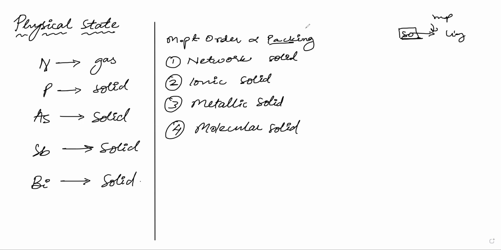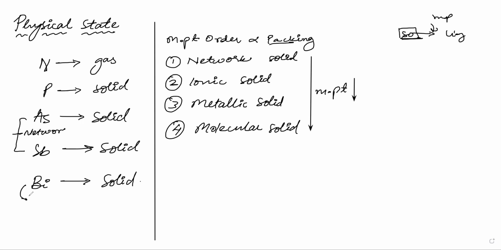Now, as we go down here, that means as we go from network to ionic to molecular solid, what happens? The melting point also decreases. So the melting point of network solid is highest. Okay, so what will be the... We have these two forms, network.